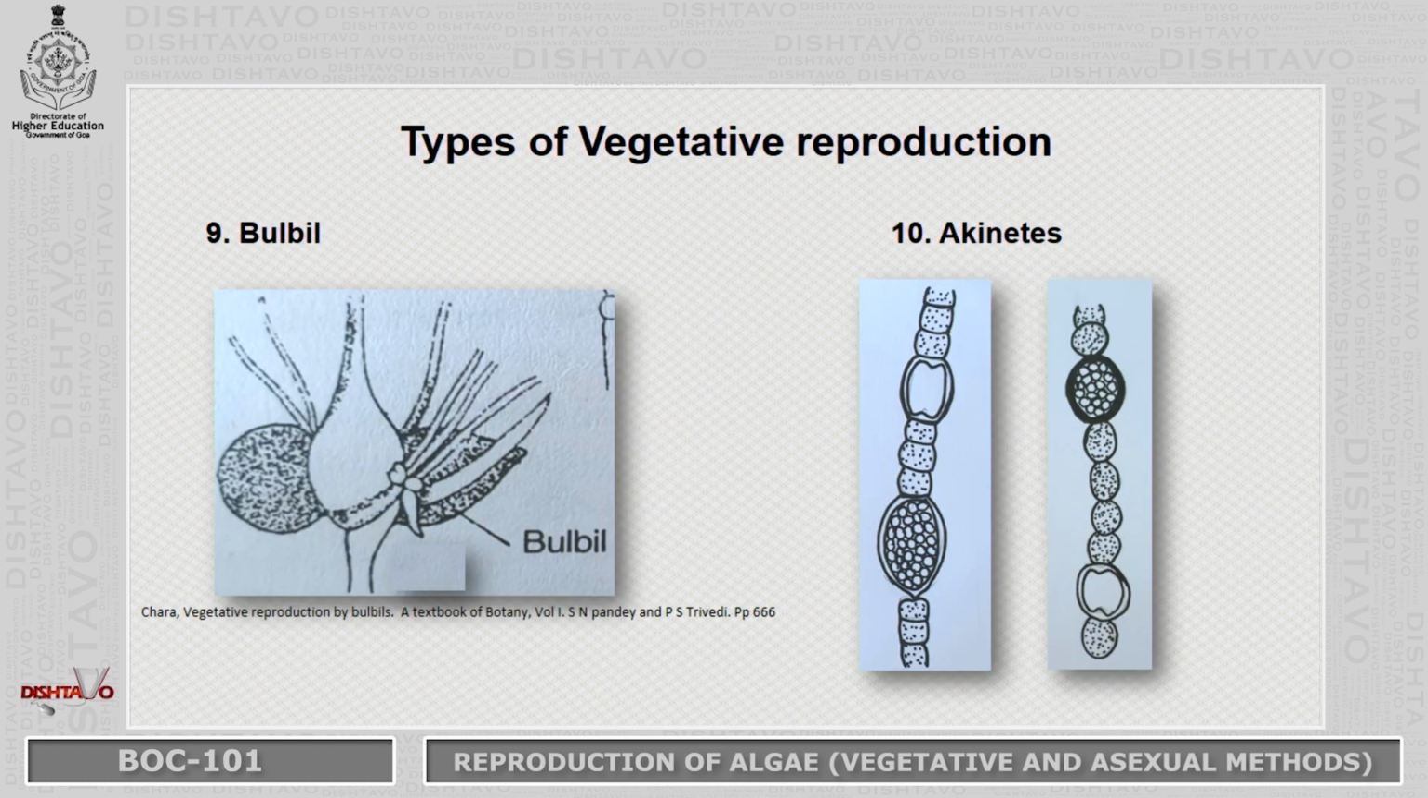Next is bulbils. Bulbils are bud-like, smaller in size, and they are produced on rhizoids, and once they detach, they can also give rise to a new plant. The last one in vegetative reproduction is akinetes. Akinetes are thick walled and have rich food reserves, and they are produced in chains. Usually they are spores produced in chains of 10 to 40.